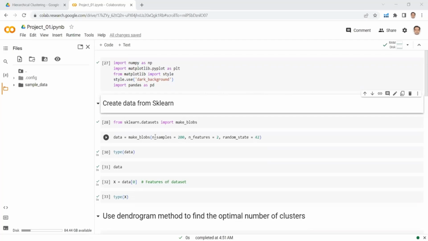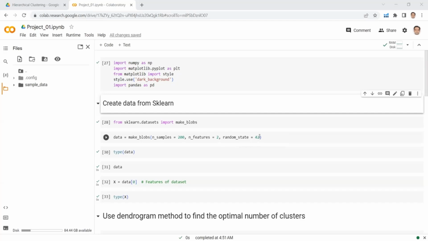We have generated the data in this project with the help of the function make_blobs. Here the third input was random_state equals 42. The advantage of giving a random state as input is that every time you run this line of code, you will get the same data sample.